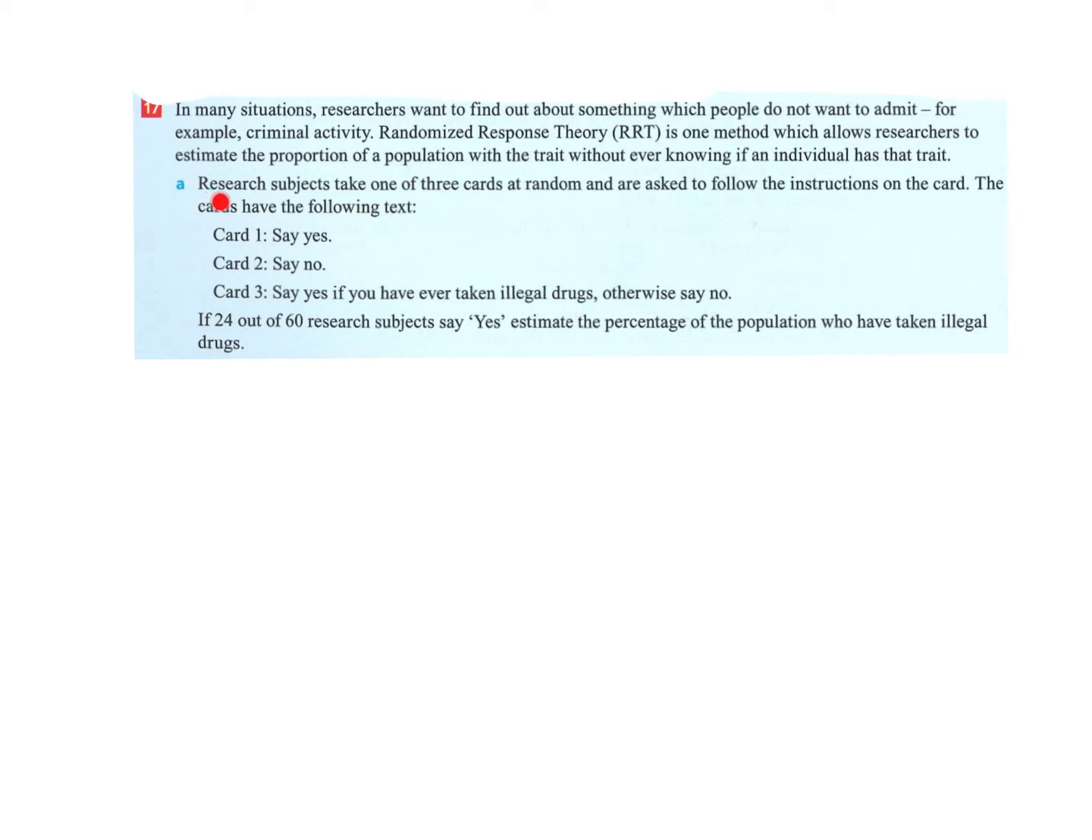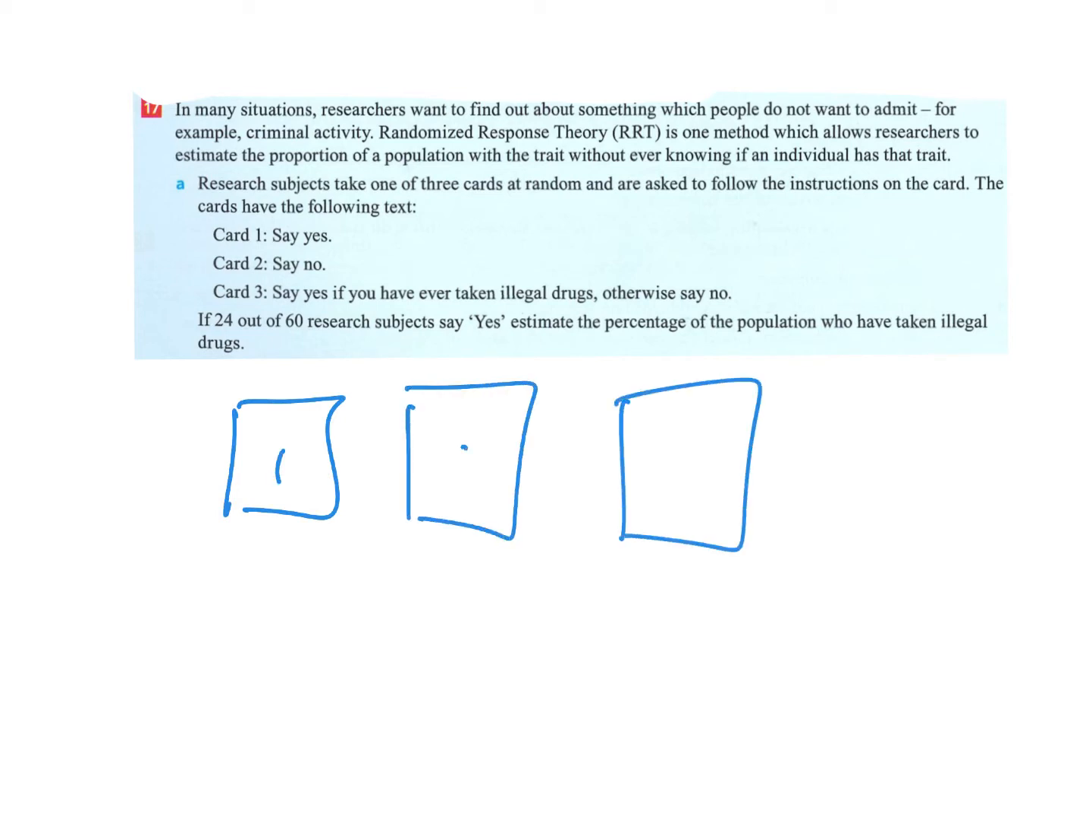So here, the researchers take one of three cards at random, and they're told to do what the card says. So imagine there are three cards here: card 1, card 2, and card 3. If they choose card 1, then they say yes, no matter what. They aren't even told the question, they're just told to respond yes. If they get card 2, they're told to say no. If they get card 3, then they are asked to answer the question.